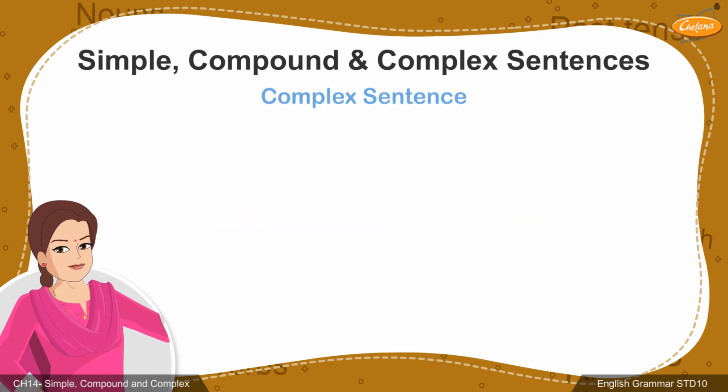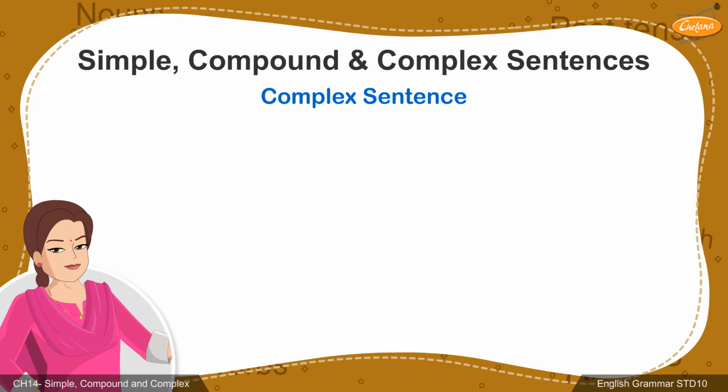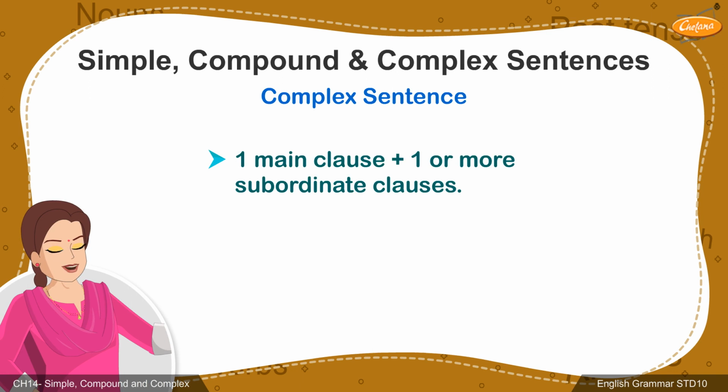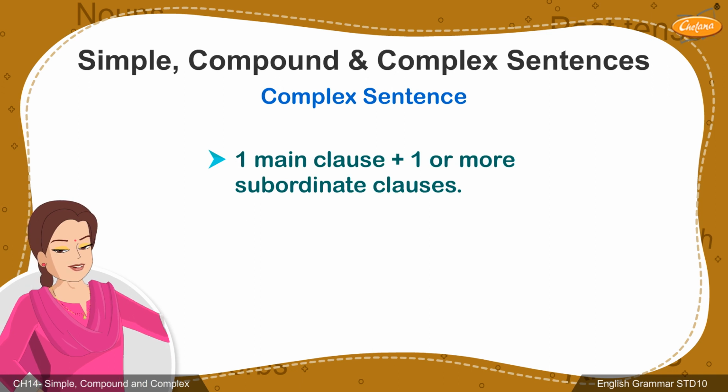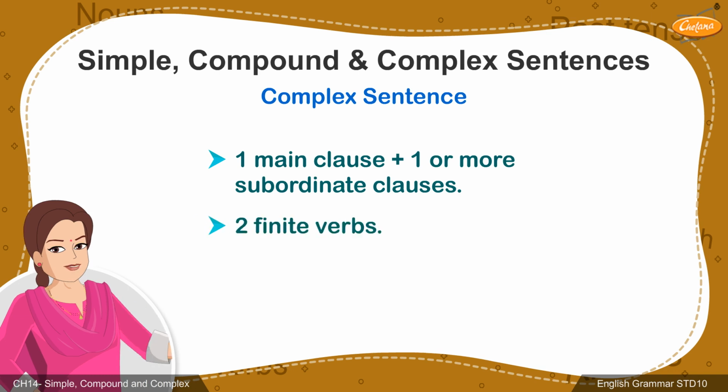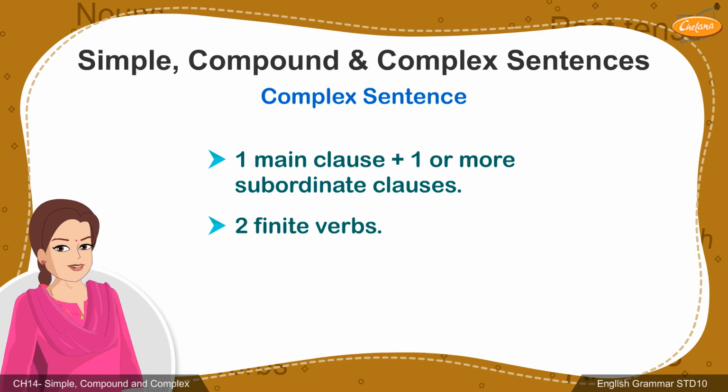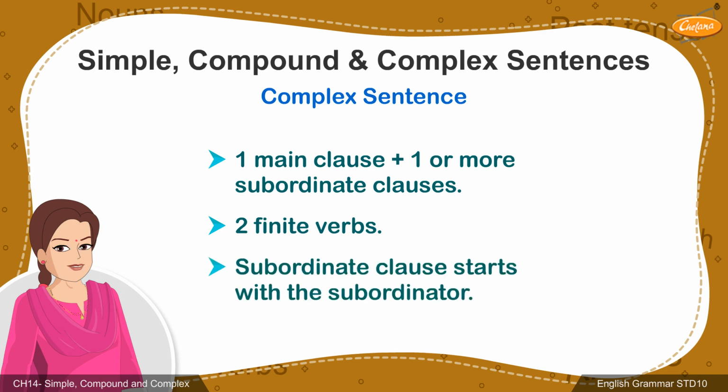Now, we will move on to complex sentence. A complex sentence consists of a main clause and one or more subordinate clauses joined by a subordinating conjunction or subordinator. Here, the main clause is a complete sentence with a finite verb and the subordinate clause, which has another finite verb, depends on the main clause. The subordinate clause always starts with the subordinator.